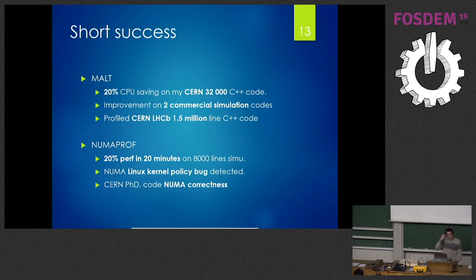NumaProf, when I was developing it, I took one application from CEA, a numerical simulation. And in 20 minutes, without knowing anything about the 8,000 lines of code, an MPI application, I was able to gain 20% of performance without knowing anything about the code. So it was quite nice. I also detected a Linux kernel bug about NUMA policy. It was detected by Red Hat 2 weeks before, so I didn't have to report it, but at least the tool was showing it to me directly, so it was really nice. And it was also validated by a CERN PhD student, who was checking the NUMA correctness of his application. So in this case, no gain, but at least the tool confirmed that he made it right. So that was nice.